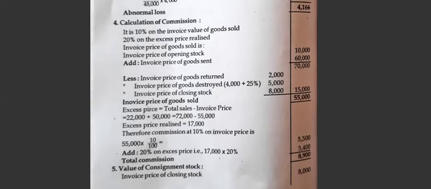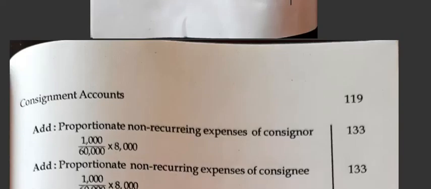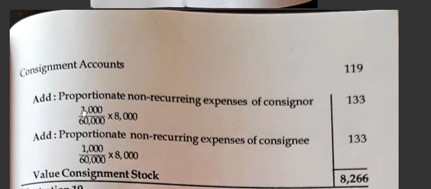Now we have to value the closing stock or consignment stock. So invoice price of closing stock, it is given 8,000. Add non-recurring expenses spent by the consignor. Here we have to take invoice price. Only the abnormal loss we have to take at cost price.